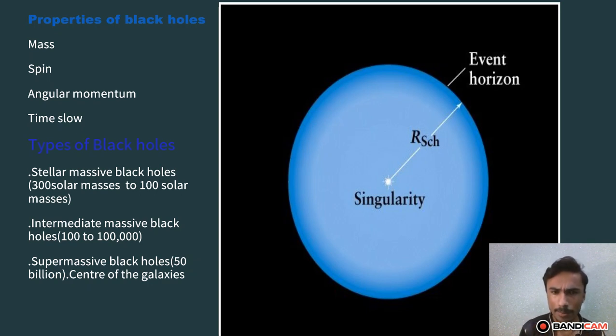On the other hand, the second type of black hole is the intermediate black hole, and their masses range from 100 to 10,000 solar masses. And the third type is the supermassive black hole, whose mass ranges from millions to billions of solar masses. Supermassive black holes are present at the center of every galaxy. In our galaxy, the Milky Way, we have a supermassive black hole known as Sagittarius A, and Andromeda has one too. Every galaxy has a black hole.